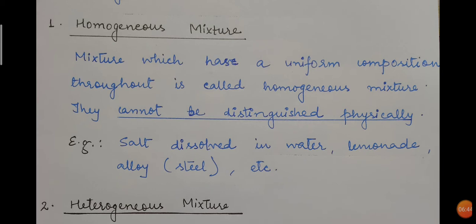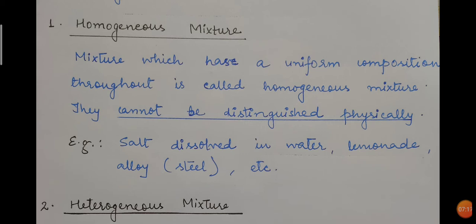In the same way, a simple example is sugar solution. After dissolving sugar, you know that it is a sugar solution because it tastes sweet, but still you won't be able to say just by looking at that sugar solution that sugar particles are present. That is why in homogeneous mixture, because it has uniform composition, the components cannot be physically distinguished. Examples given are salt dissolved in water, lemonade, alloy. The most common example of alloy is steel, etc.